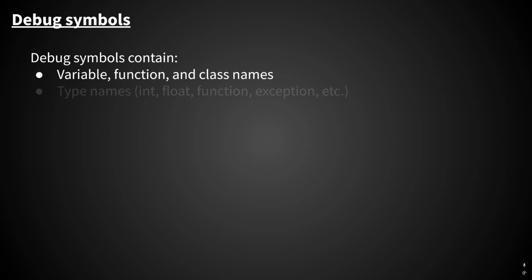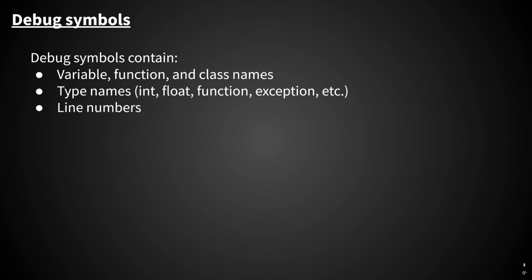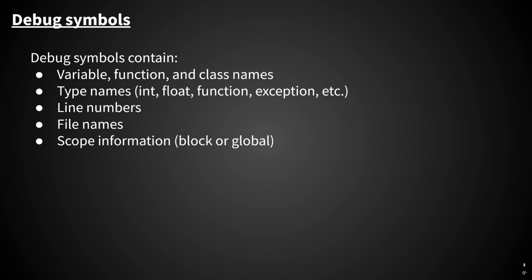So to enable that to happen, the debug symbols contain the following information about the source code. They contain the variable, function, and class names, type names for all types, which includes not only standard types, but functions and exceptions and things like that, line numbers, file names, scope information, meaning if the variable or function references only a specific code block or if it's globally accessible, and size information as well.